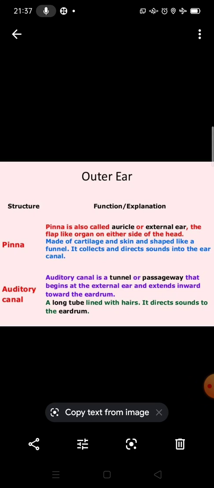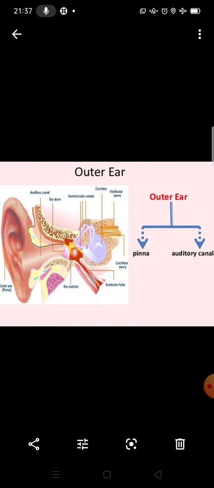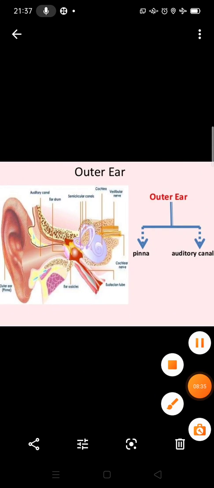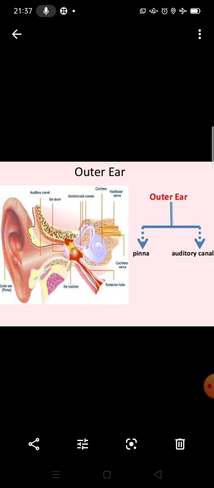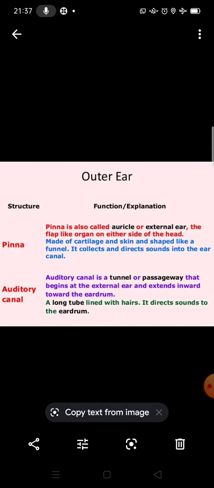You can see the diagram of this outer ear. You can see the structure of this. It is flap-like and it is present on either side of the head. Okay, understand what I am saying? And it collects and directs sound into the ear canal. It means it collects the sound from the environment.